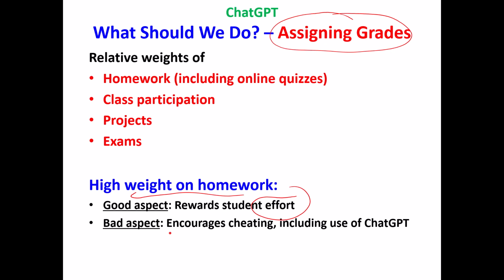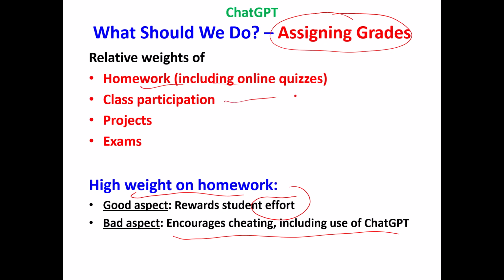The bad aspect is that it encourages cheating, because homework is done out of sight of the instructor. Homework is done in an online setting or a paper setting, where you can get collaboration. So one thing to think about is, how much weight do you put on homework, which is susceptible to cheating, in your establishment of grading.